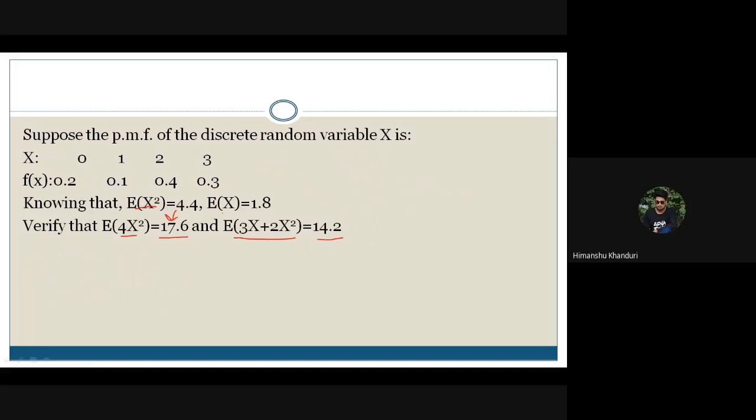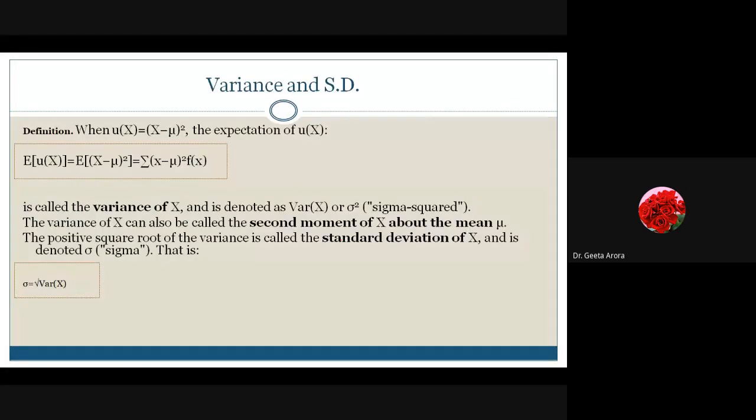Here E(X) is known, E(X²) is known, so just by using the same property we will get the answer. So I think we have to skip it, you can verify at your own pace. Correct? So these are just the properties we are using. Now the next topic is the variance and standard deviation.